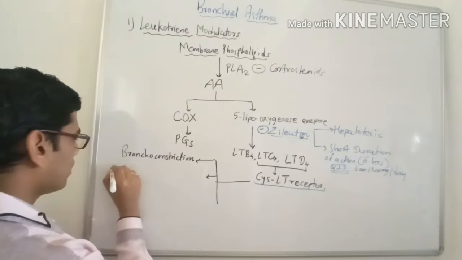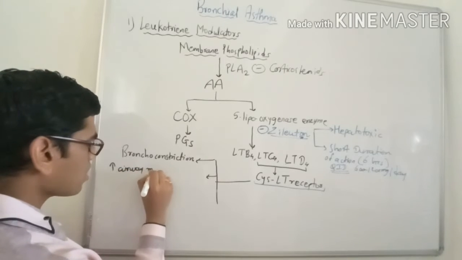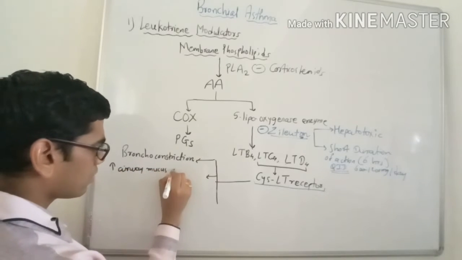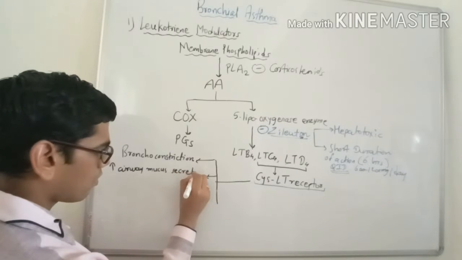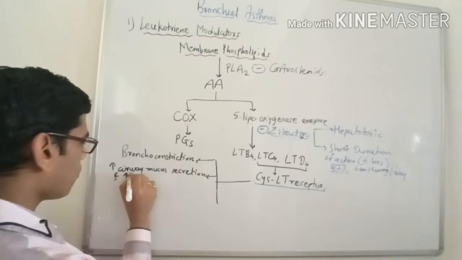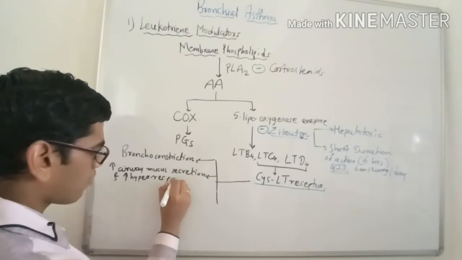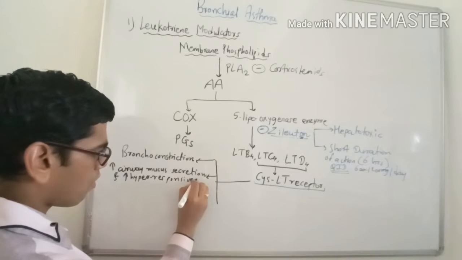Second action, they increase airway mucus secretion, and they also increase airway hyperresponsiveness.